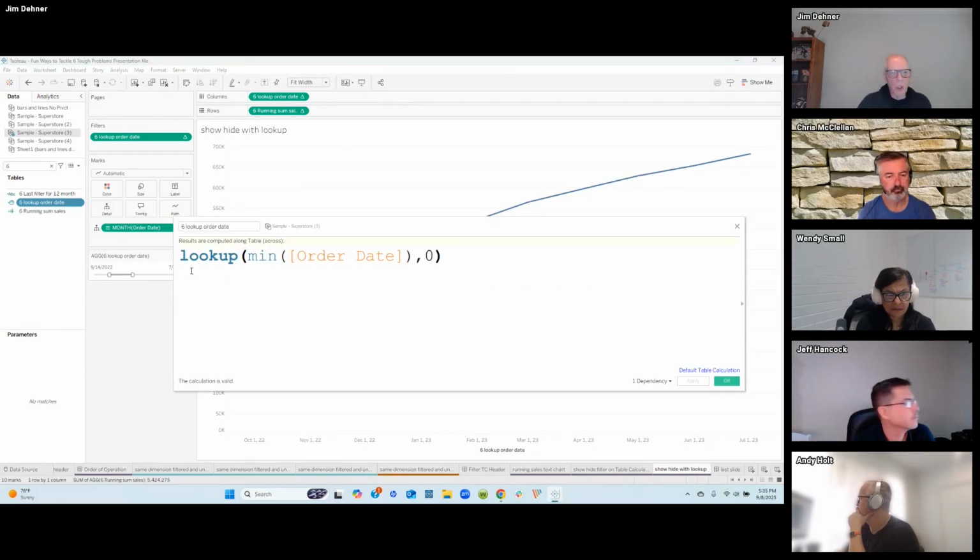And here we're going to use a lookup, and I use a lookup min order date at the current position. That's what that 0 means, okay? Don't use ATTR, please. ATTR responds when you're going to bring back multiple points and they can have different values. Use something that you can relate to and you know what it is. Here I used min date.